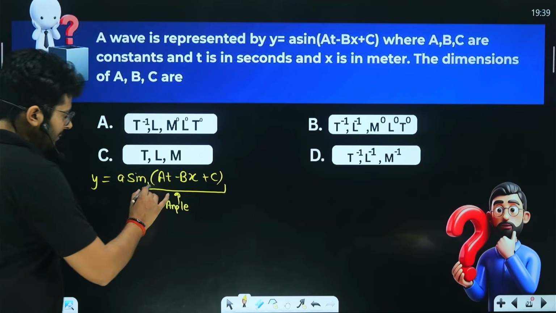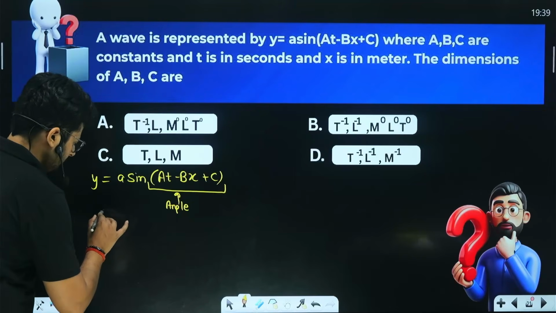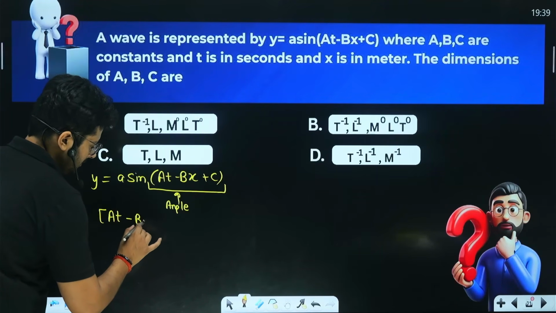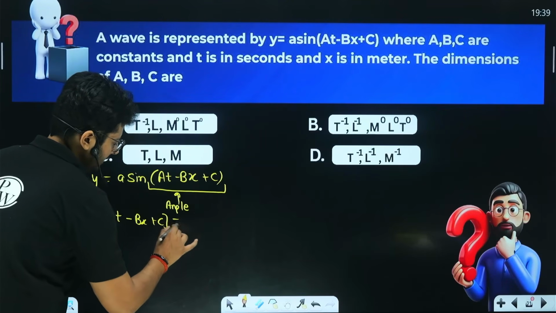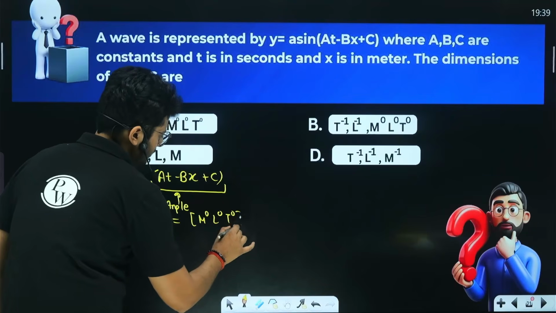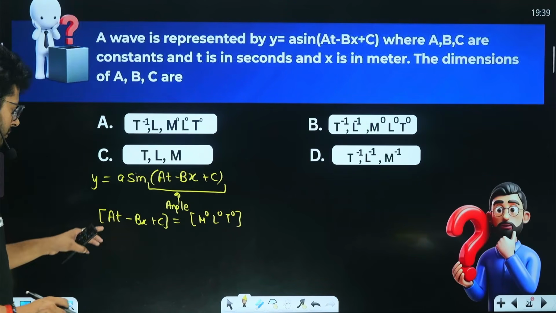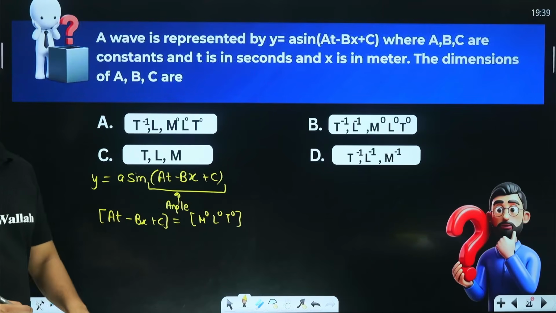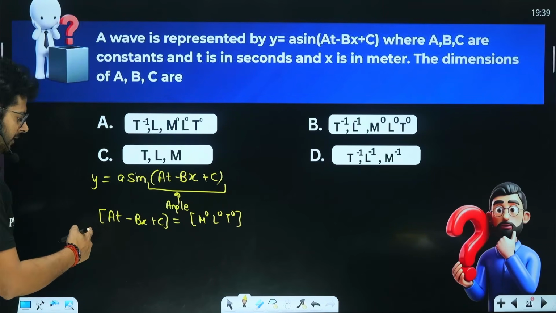So the dimension of at minus bx plus c is M0, L0, T0. It does not have any dimension at all, so it is dimensionless.